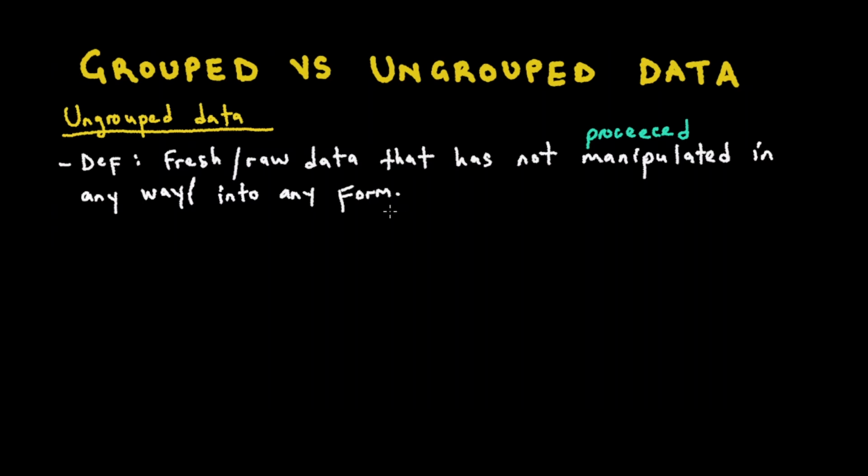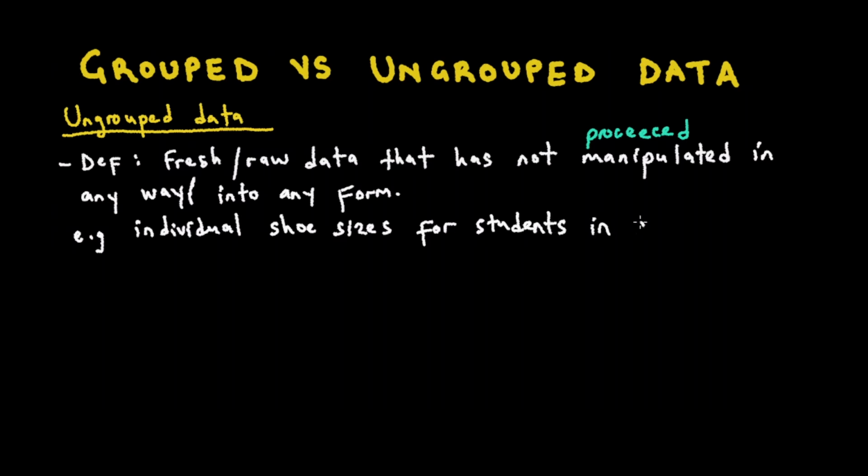Let us take an example. Individual shoe sizes for students in a class. Saka our example tiri kuti if we collect individual shoe sizes for students in a class. Let me give an example panapa. Let us say mu classroom we just take a sample of 5 students. Saka these are the students. Their names are going to be A, B, C, D, E. These are the 5 students.